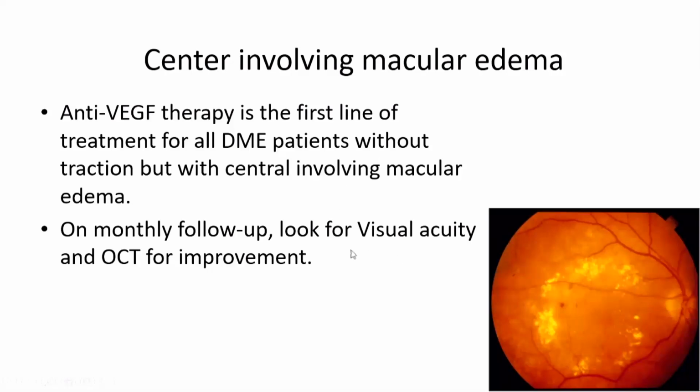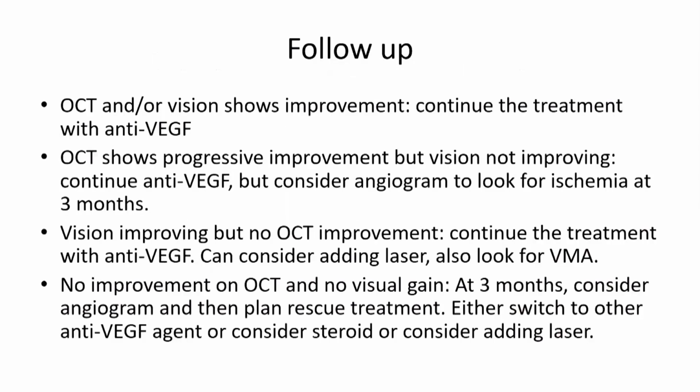In all patients who have a center involving DME with no traction, anti-VEGF is the treatment of choice at this day and time. We need to have a monthly follow-up, a monthly OCT, and inject till we believe that the vision is improving or the OCT is showing progressive improvement with restoration of the foveal contour.